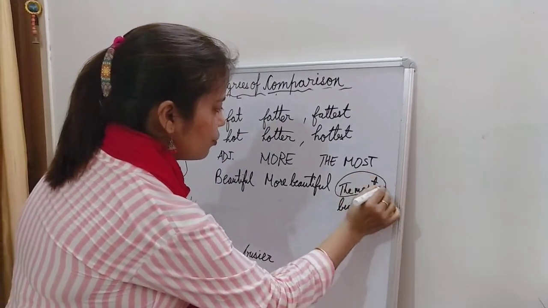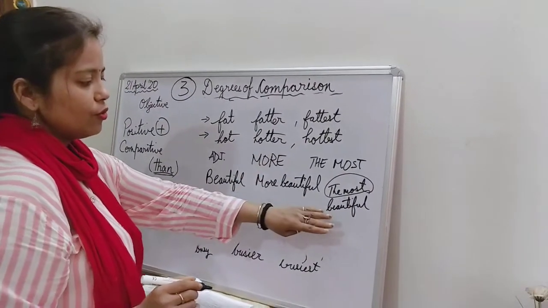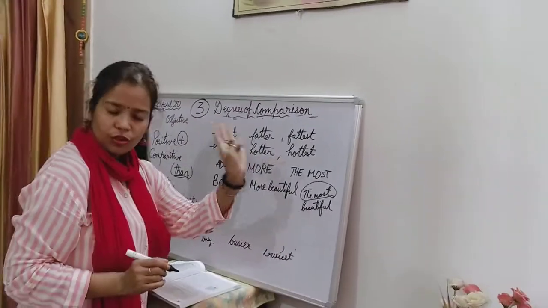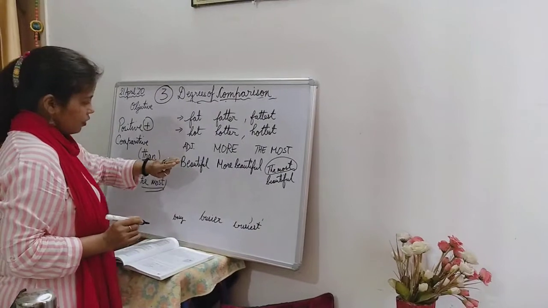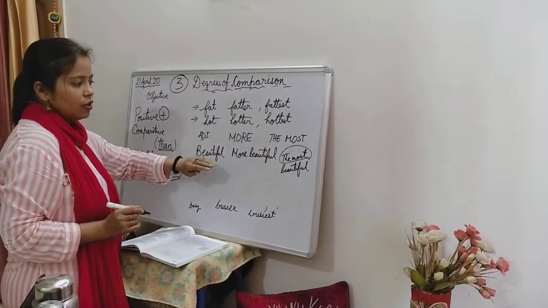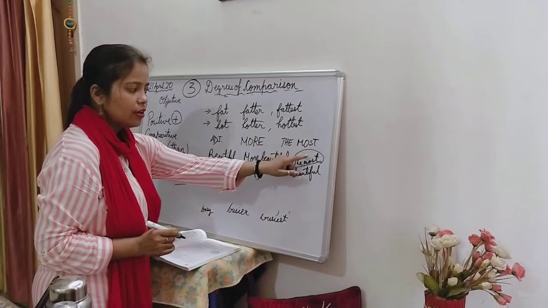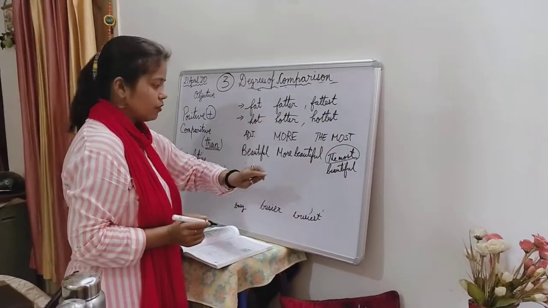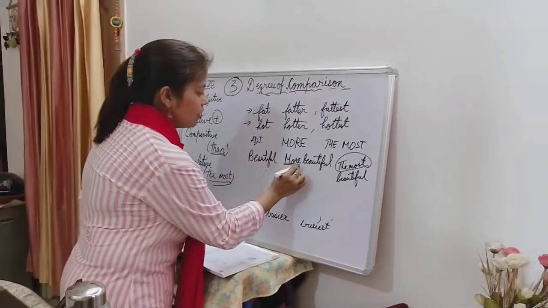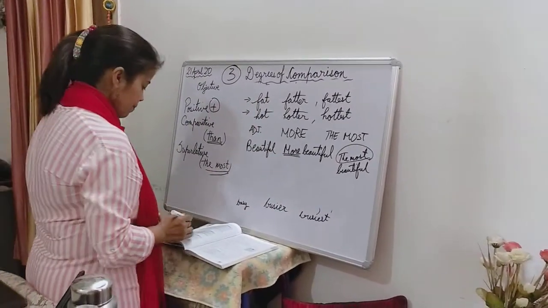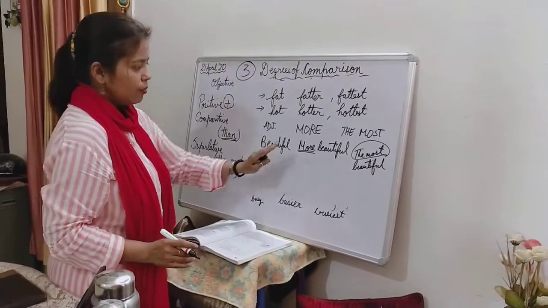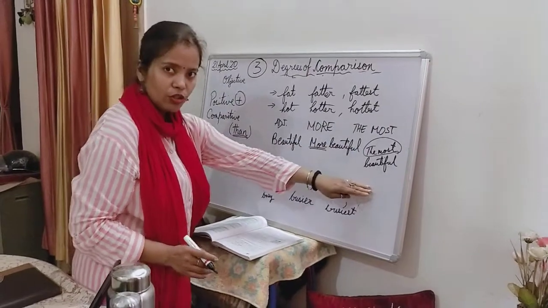This you have to remember whenever I am using the superlative degree of adjectives like beautiful. You need to add this article here, the, and then write down most and then the adjective. And in the comparative degree we use more. Okay. Enjoy, more enjoyable, the most enjoyable.